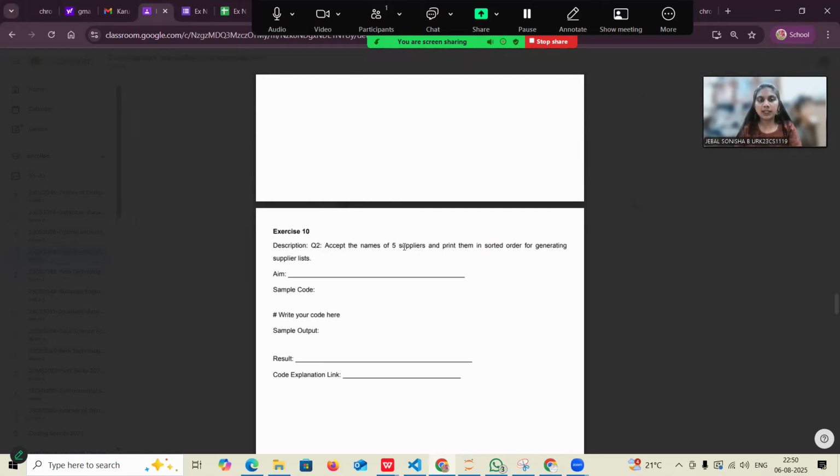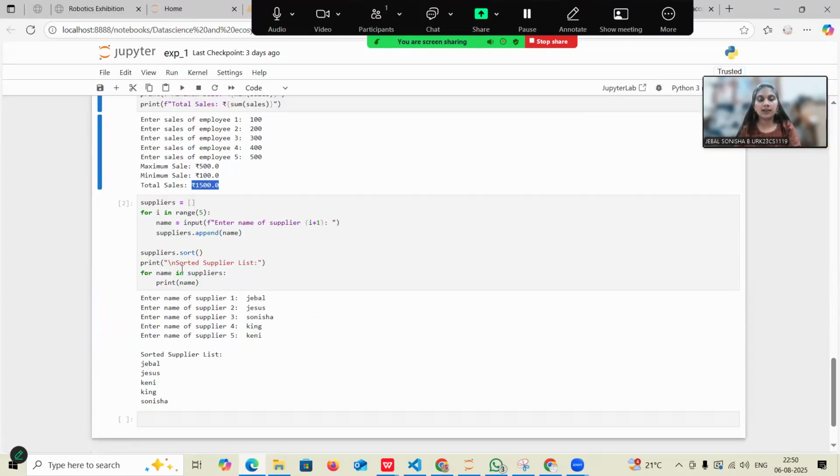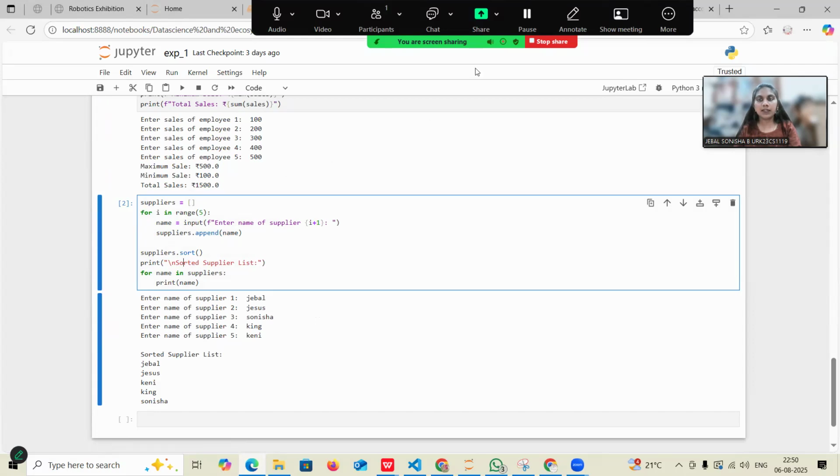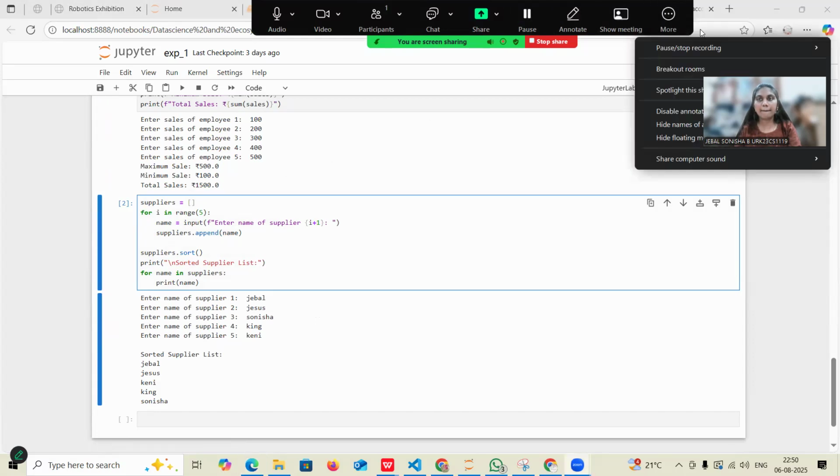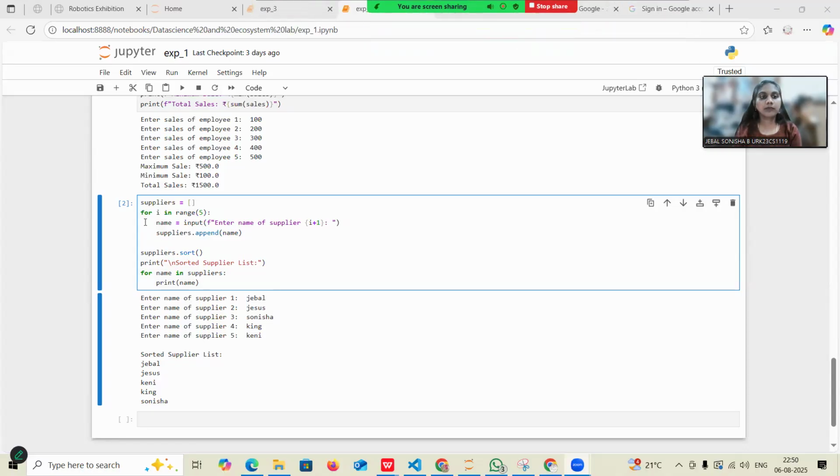My next question is, accept the names of 5 suppliers and print them in sorted order for generating a supplier list. In this program, I have given an empty list and used a for loop.